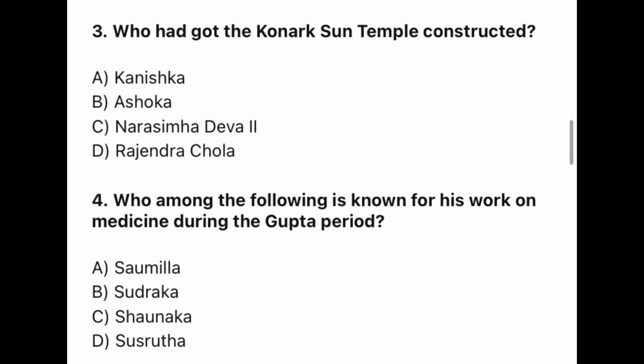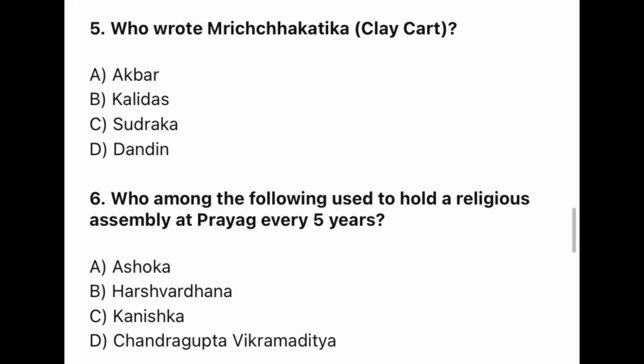Question 3. Who had got the Konark Sun temple constructed? The correct option is C. Narasimha Deva II. Question 4. Who among the following is known for his work on medicine during the Gupta period? The correct option is D. Sushruta.